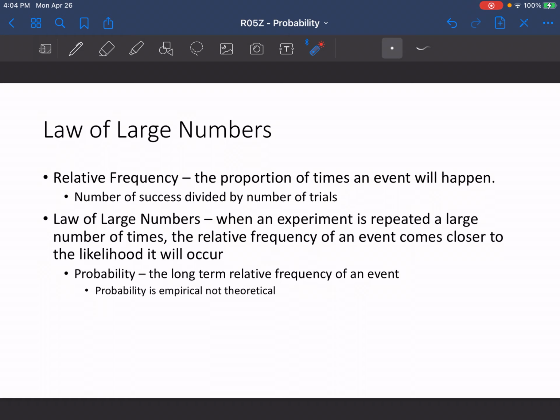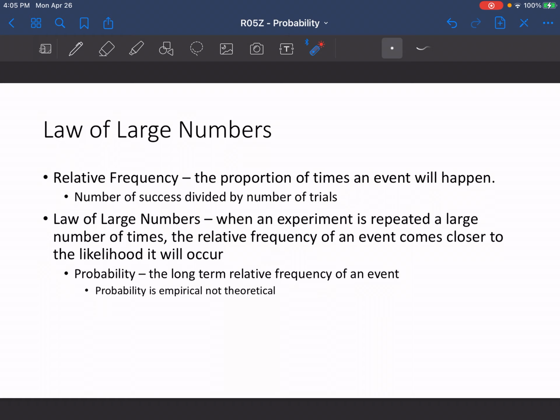However, there's this idea of a law of large numbers when we're thinking about probability, and that's when an experiment is repeated a large number of times, the relative frequency of an event comes closer to the likelihood that it will occur. Really what we're trying to get at here is that probability is empirical, it's not theoretical. So the probability is basically the long-term relative frequency of an event.